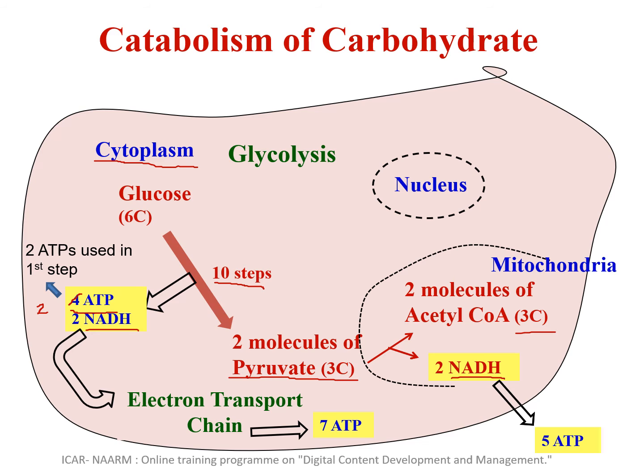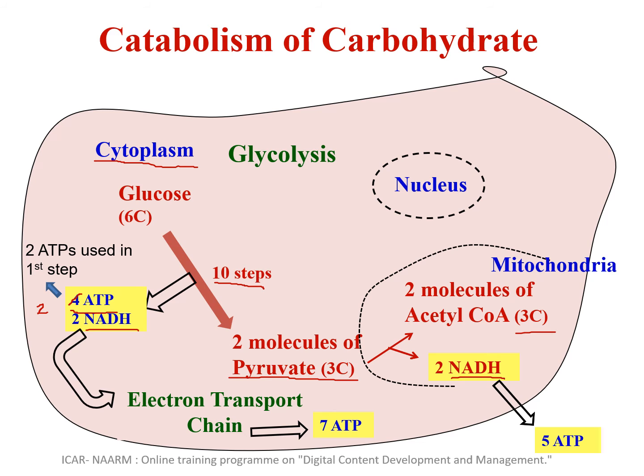As I told you, glucose will undergo oxidation. So what is oxidation? Oxidation is either removal of electrons or addition of oxygen. Whenever electrons are removed from these molecules, they are taken up by reducing equivalents like NADH. There is one more called FADH2. They are the ones which accept or take up the electrons which are released during the catabolism.